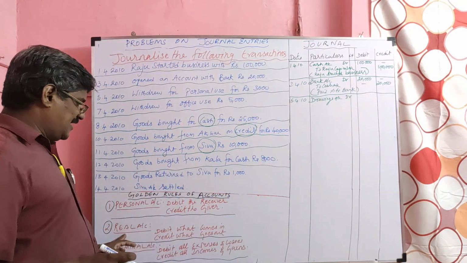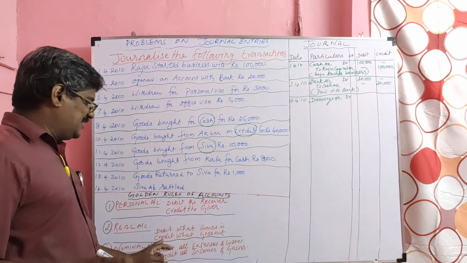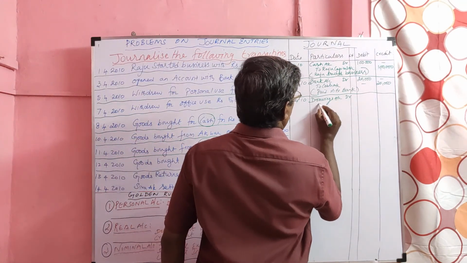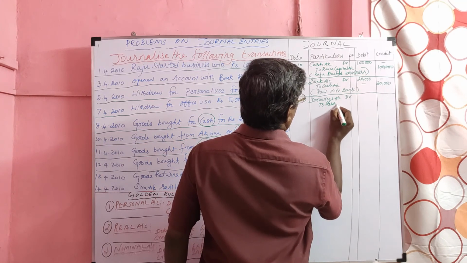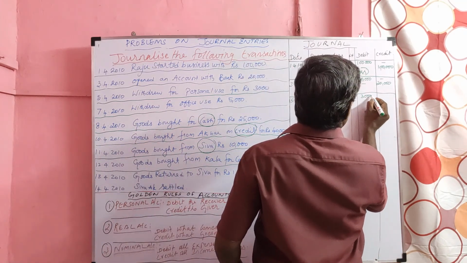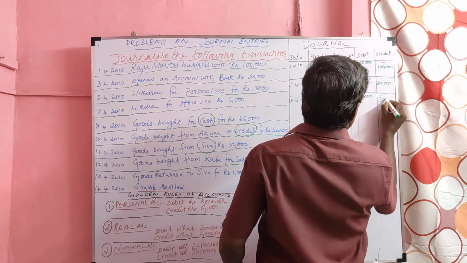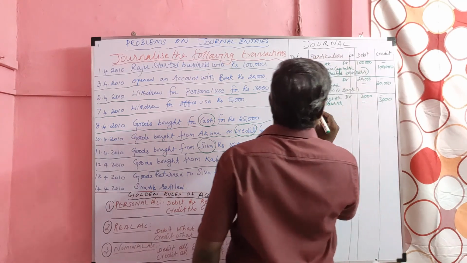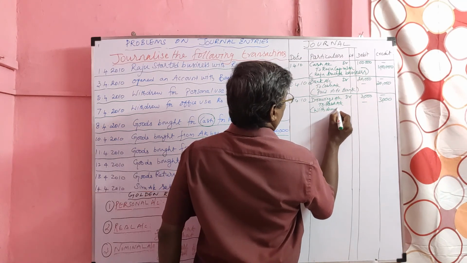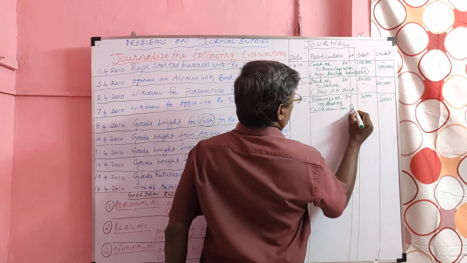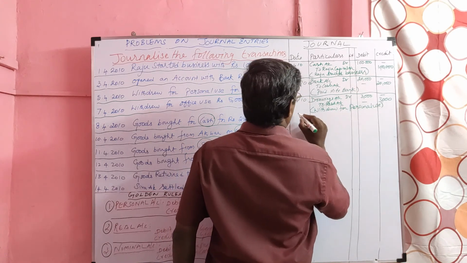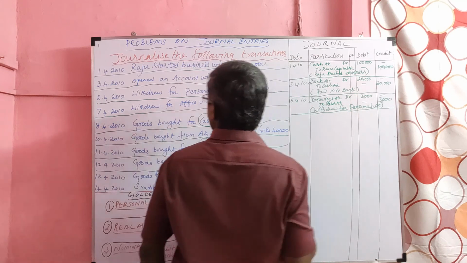Cash. Cash is a real account. What is the rule? Debit what comes in, credit what goes out. Here, cash is going out, so it should be credited. Value of the transaction 3,000. Narration: withdrew for personal use.